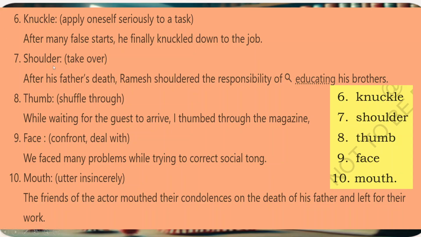Seventh one is shoulder. Take over. After his father's death, Ramesh shouldered the responsibility of educating his brothers. Eighth one, thumb. Shuffle through. While waiting for the guest to arrive, I thumbed through the magazine.